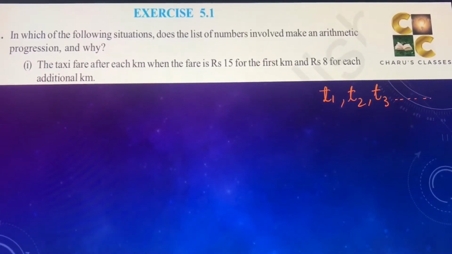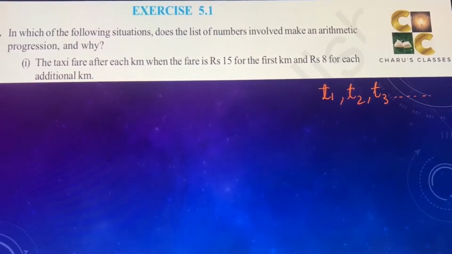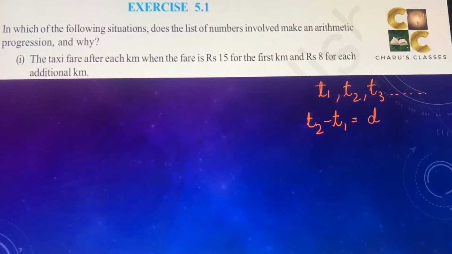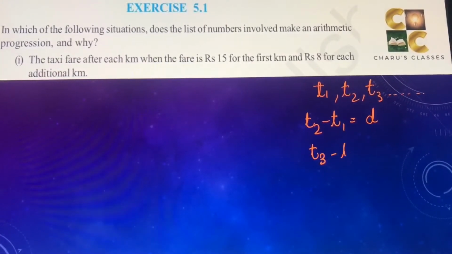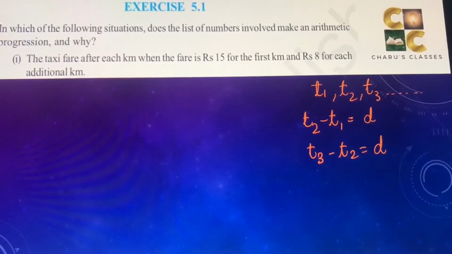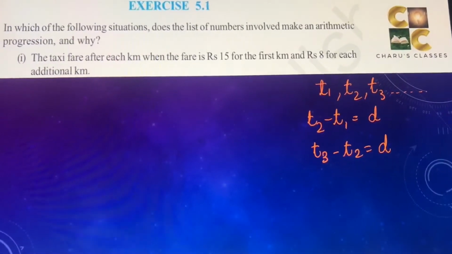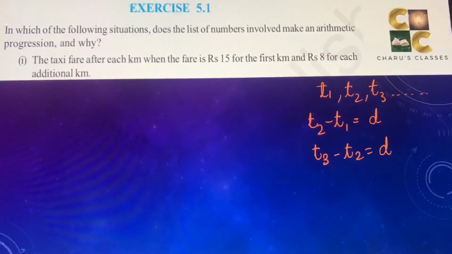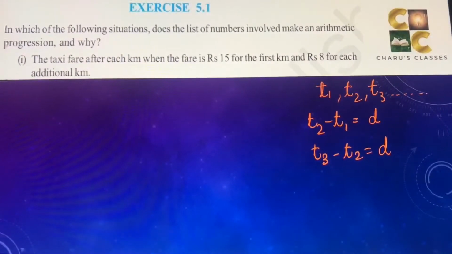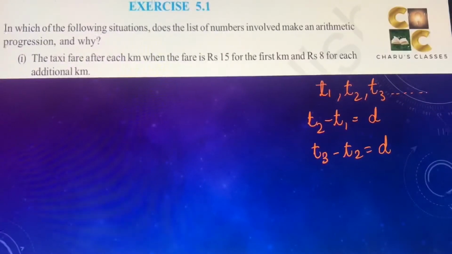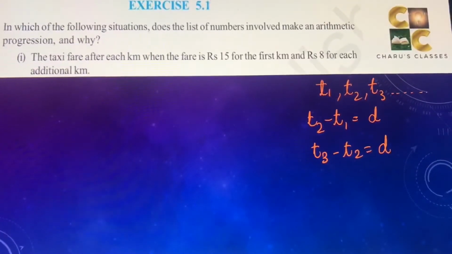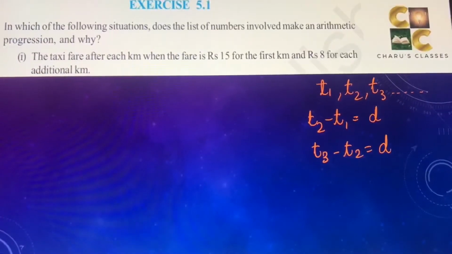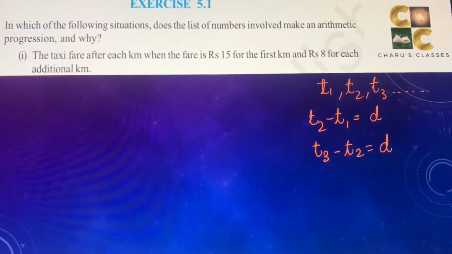We say that a series is in arithmetic progression when the difference of the consecutive terms is fixed. Means if you do T2 minus T1, second term में से first term का अगर हम difference D आता है and third term से second term का भी difference D आता है, then we say that it has a common difference and it is an arithmetic progression. तो इन सभी पार्ट्स को we have to check that if we are getting it as an AP or not.